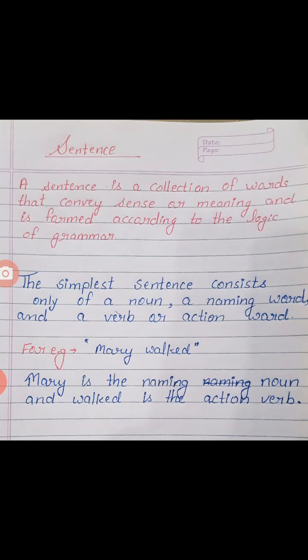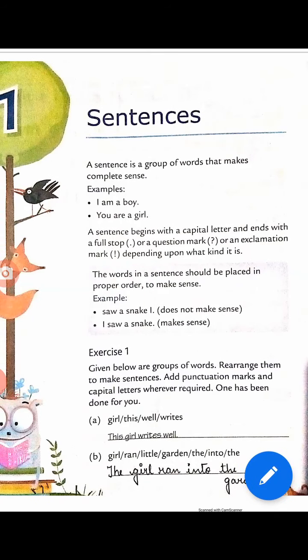In this example, the simplest sentence consists of only a noun, a naming word, and a verb or action word, like Mary walked. Mary is the noun, and walked is the action verb. So mainly in a simple sentence we find a noun and a verb. Firstly we use the noun and then the verb.